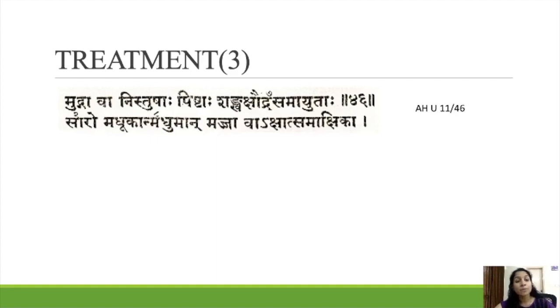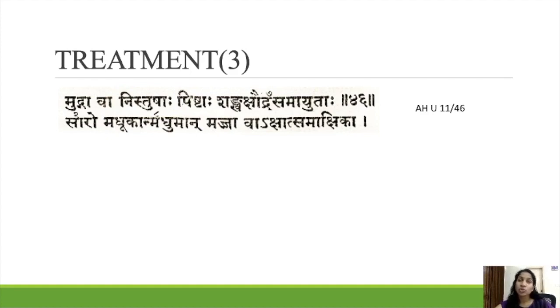Next yoga: Mudgava Nistushaha Pishtaha Kshanga Kshaudra Samayudaha Saro Madugan Maduman Majjava Aksha Samakshika. This is already mentioned by Susrudacharya for Shata Shukla Chikilsa.